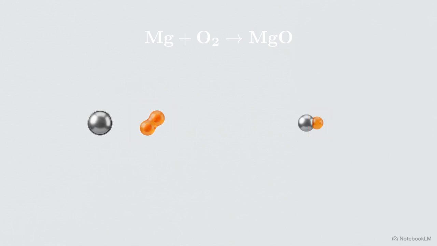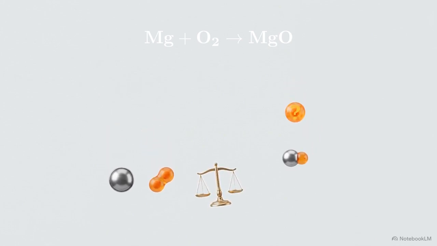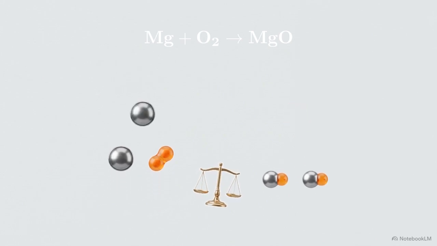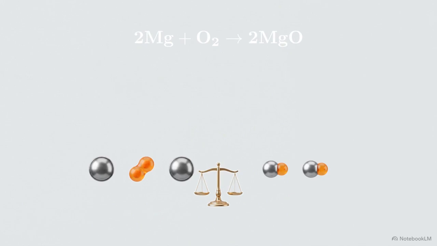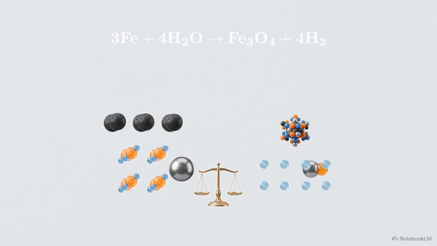This skeletal formula contains a logical error. On the left side, the oxygen molecule has 2 atoms. On the right, inside the magnesium oxide, there is only one. The law of conservation of mass states that matter cannot be created or destroyed. That second oxygen atom didn't simply vanish. It must be accounted for in the final product. We solve this using the hit and trial method. We multiply the molecules until both sides match. By doubling the magnesium on the left and the magnesium oxide on the right, the equation balances perfectly.